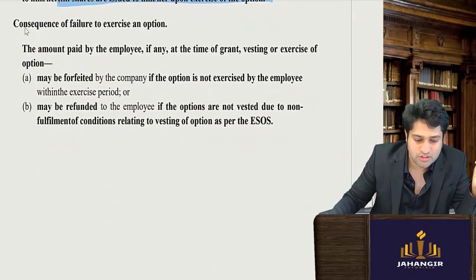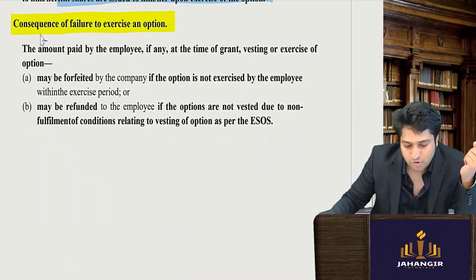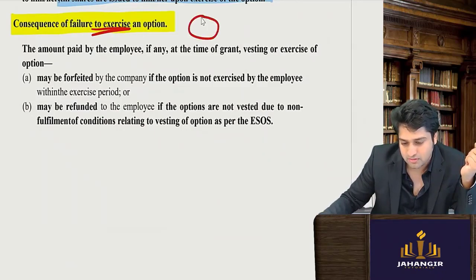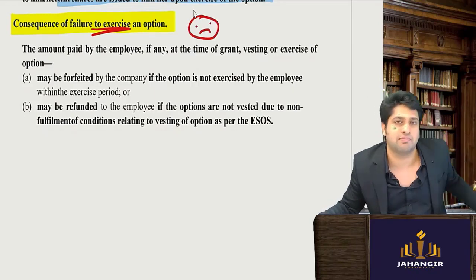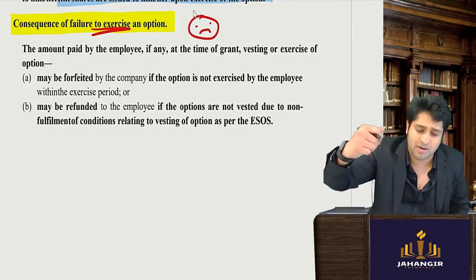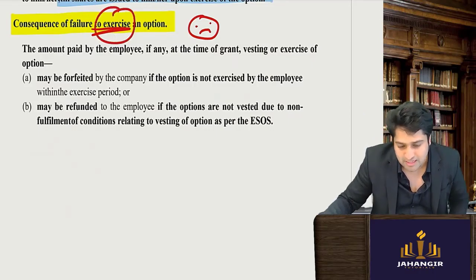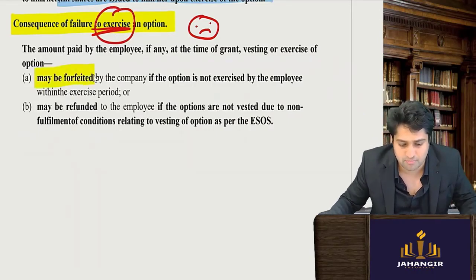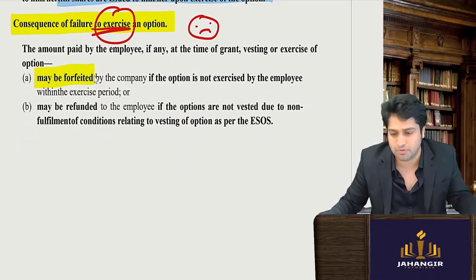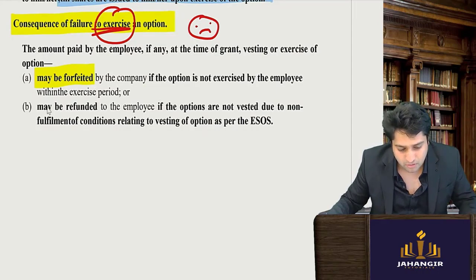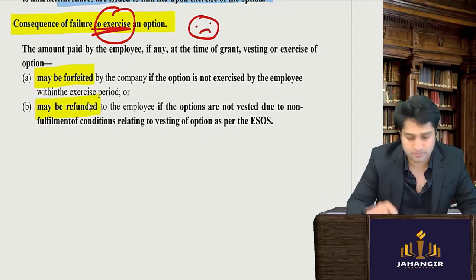Next, consequences of failure to exercise an option. Say you have not exercised the option, you didn't have that balance 20 rupees, or you don't want to work with the company, you have completed the tenure but you don't want it. So what happens if you do not exercise it? Very simple, whatever money you paid can be forfeited. If the company has taken some balance advance before, they can forfeit it, or they can refund it also.